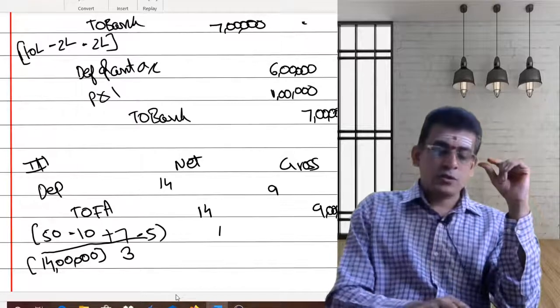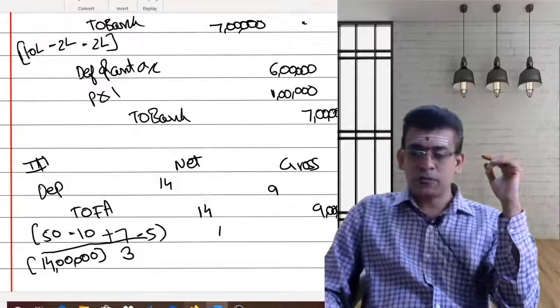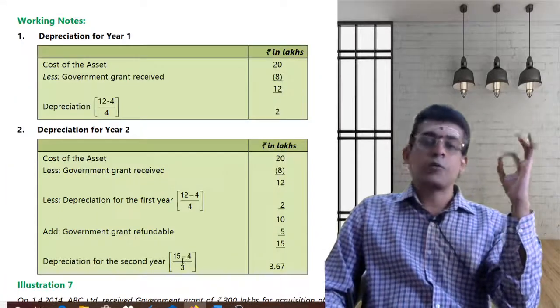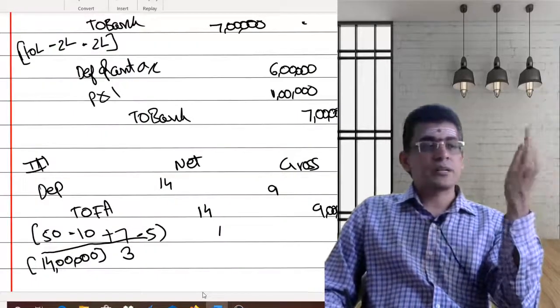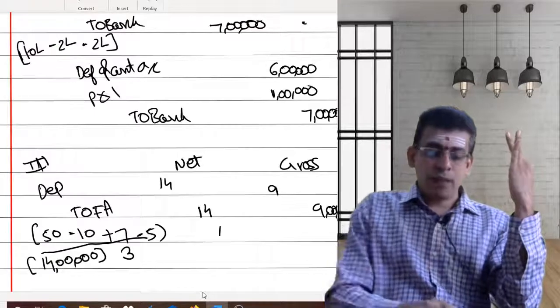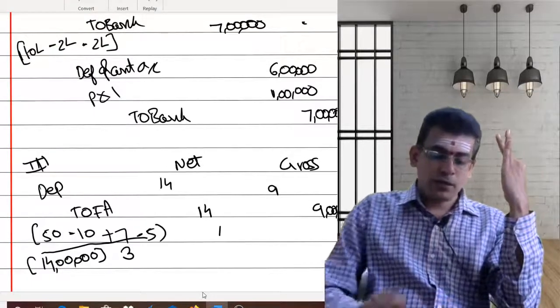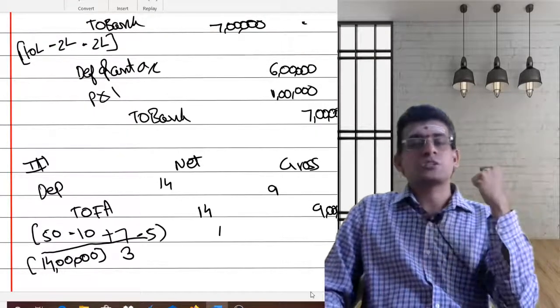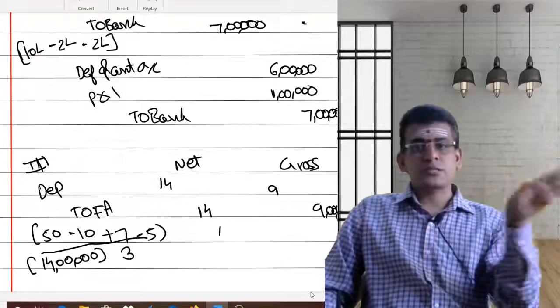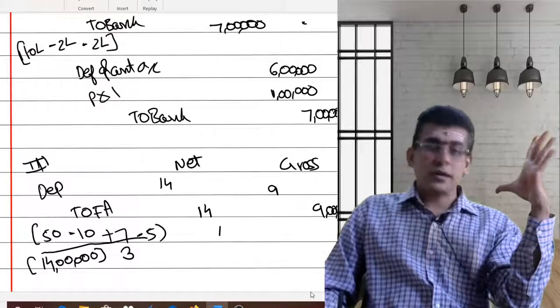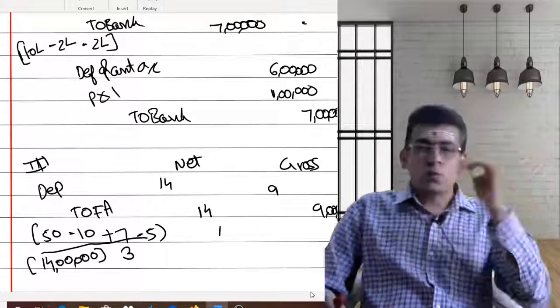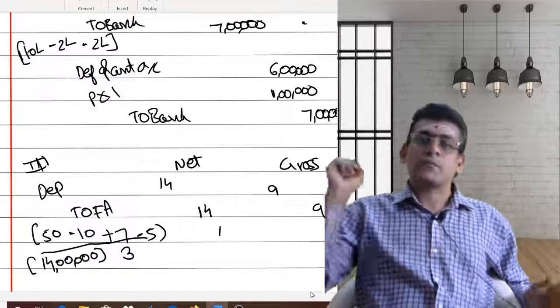Now from the 47 you are having a residual value. Same case here. The residual value is 4, so 47 minus 4, 43. For the balance period, what is the balance period? 3 years is the balance period. So 42 divided by 3, you will have 14 lakhs as your depreciation. In this case, my depreciation amount is not going to change at all, because you are recognizing the cost at the same value. So that is something called AS 12. Okay.